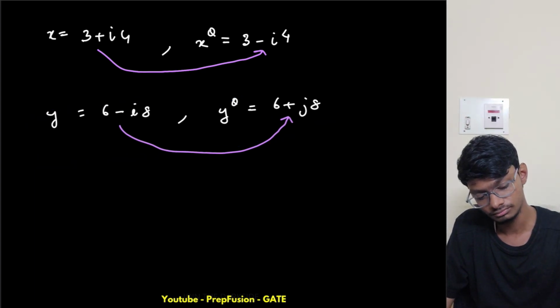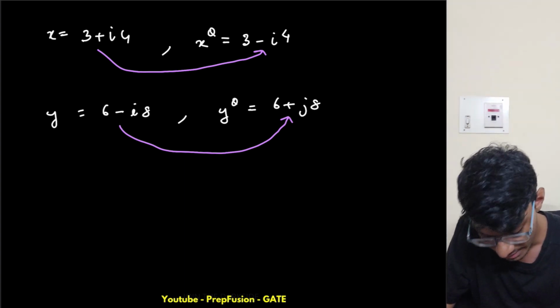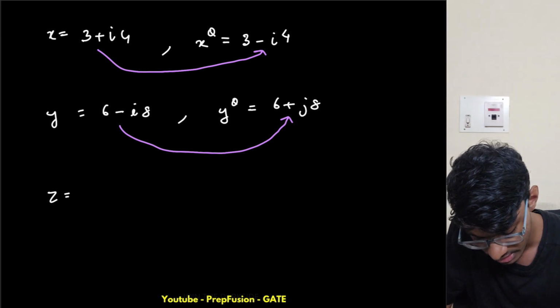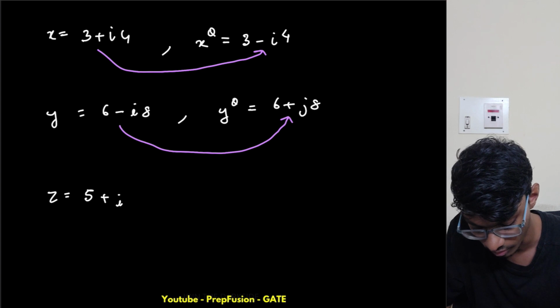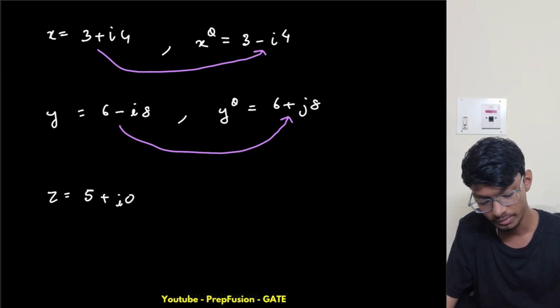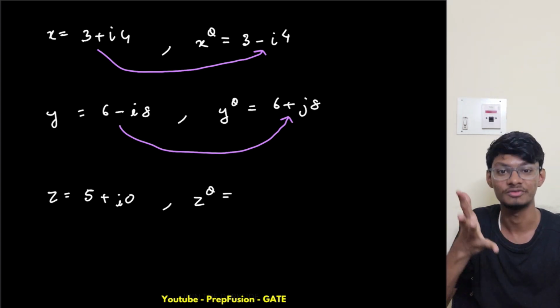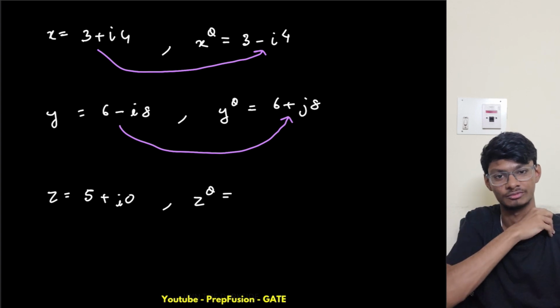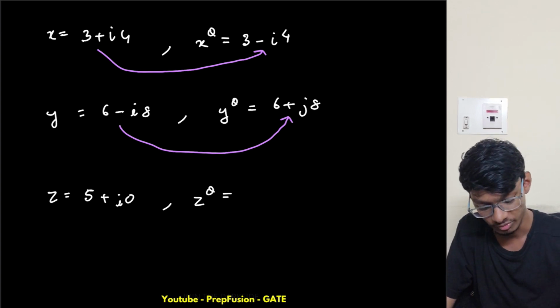Now, let's say my z is only a real number, a 5, which has i0. Only a real number, not a complex number. What will be the conjugate of this one? It will be 5 minus j0. Minus and plus 0 are the same, 0 is that magical number, so it will be only 5.